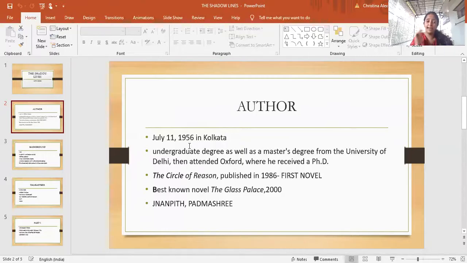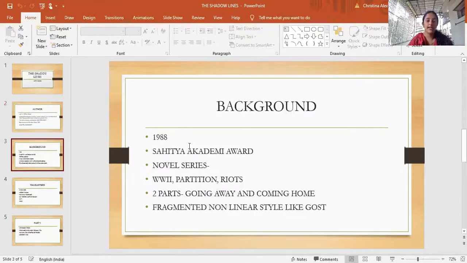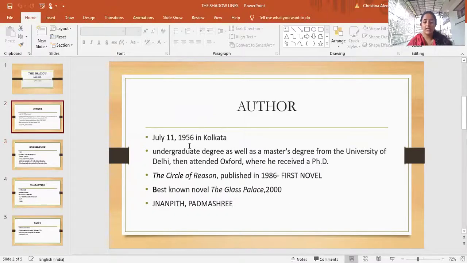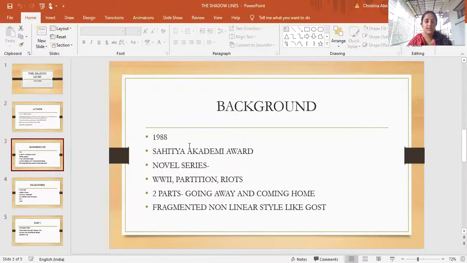And his best known novel is The Glass Palace, which was published in the year 2000. He has many awards to his name, including the Jnanpith and Padma Shri awards, which is the highest citizen award given to citizens of India. If we look a little bit at the background of the novel, it was published in the year 1988. So see, Circle of Reason was in 1986. Two years later, he published The Shadow Lines in the year 1988. This novel has won the Sahitya Akademi Award along with many other awards.